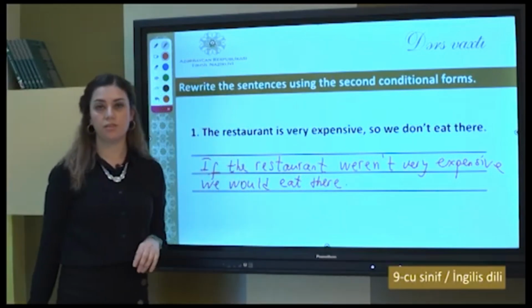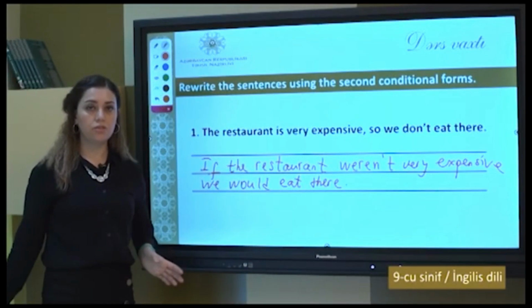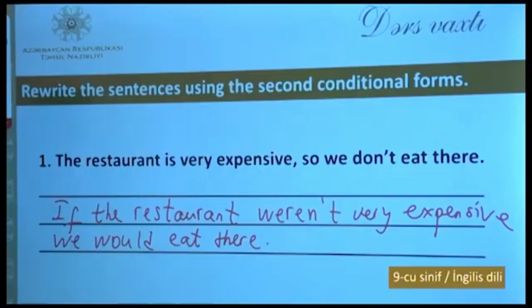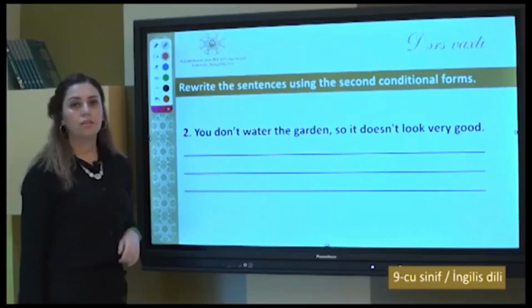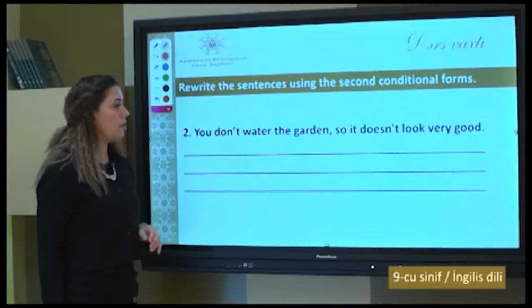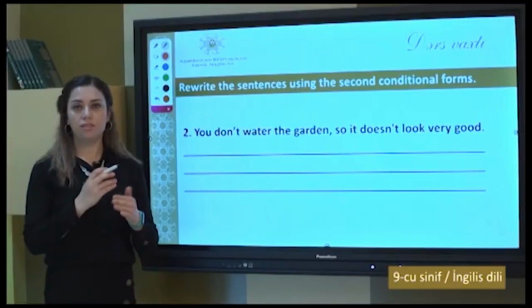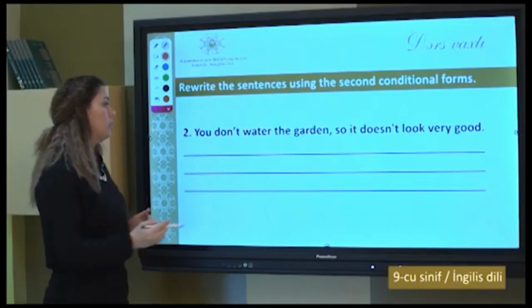Do you understand the situation, guys? The unreal situation is that the restaurant isn't cheap right now. It's very expensive. So, if the restaurant weren't very expensive, we would eat there. Next one. You don't water the garden, so it doesn't look very good. Let's turn this sentence into the second conditional.